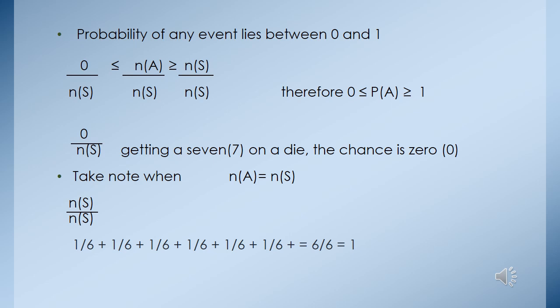Therefore, that simply means the number of the sample space is equal to the number of the outcome. Hence, the probability cannot be greater than 1. It's always between 0 and 1. Let's go to the next slide and clarify that.